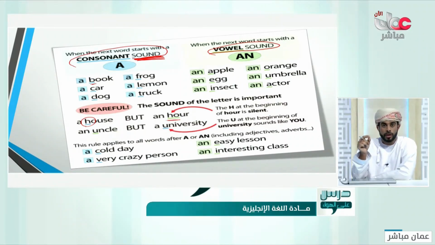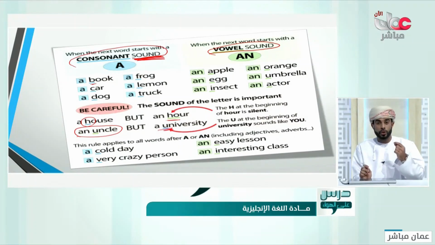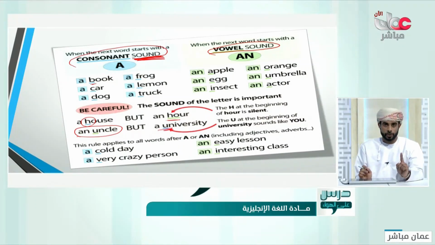The vowel may be pronounced like a consonant. You write it as a vowel, but you pronounce it as a consonant. Like in university. You don't say "an university," no, "a university," because it sounds like "you." Not like the "a" in uncle. It's a vowel, but here it sounds like "you." A university, a university. So be careful with the sounds, okay?